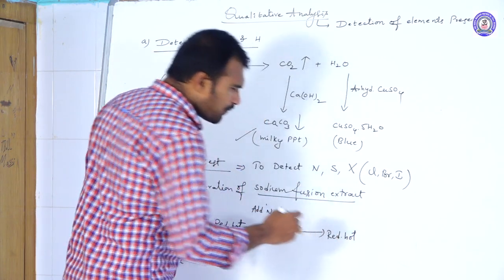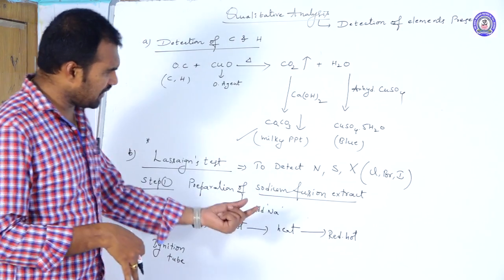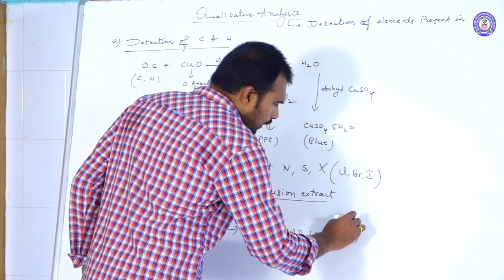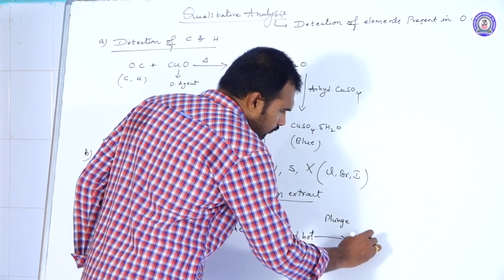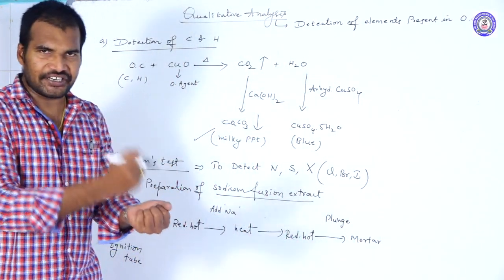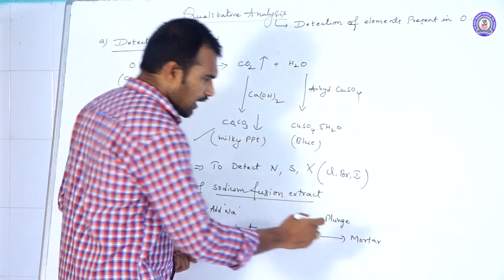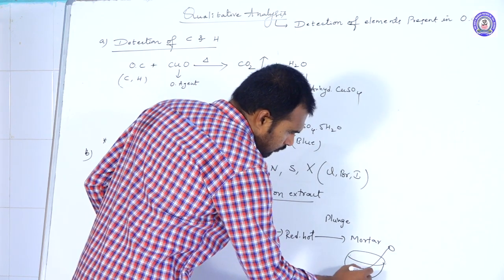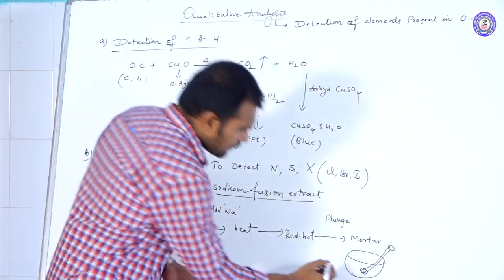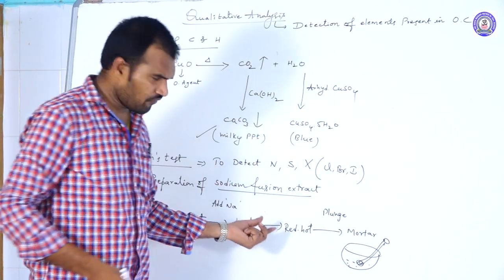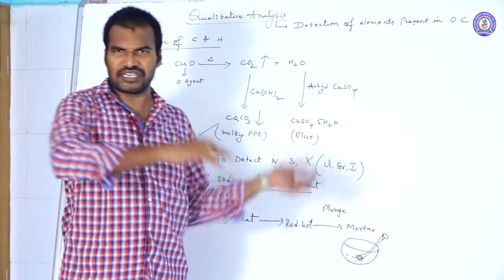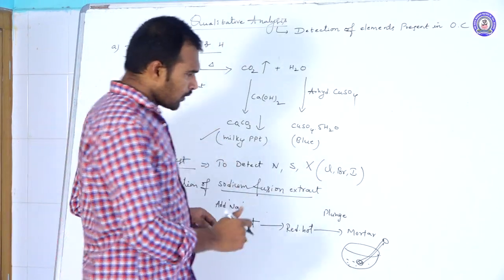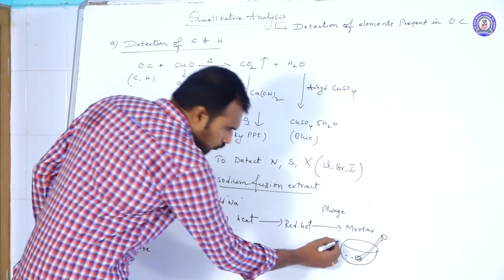After it becomes reddish hot, you immediately plunge that ignition tube into a mortar and grind it. In the laboratory it's like this: using a mortar with a small amount of water, immediately after the ignition tube becomes reddish hot, you plunge it in the mortar and grind it completely. After you grind it, what happens? You filter that.